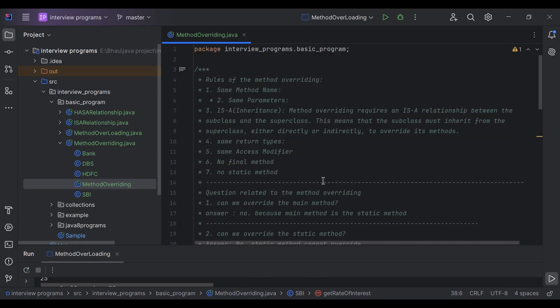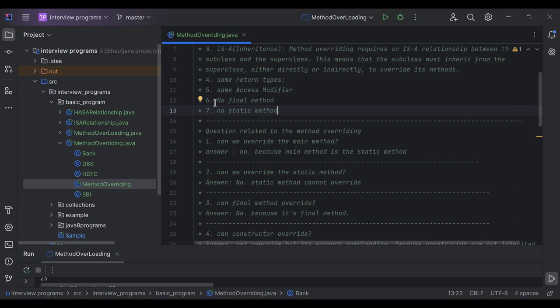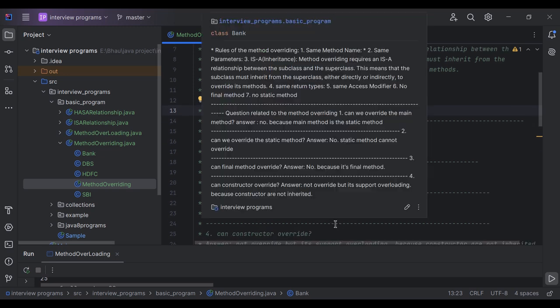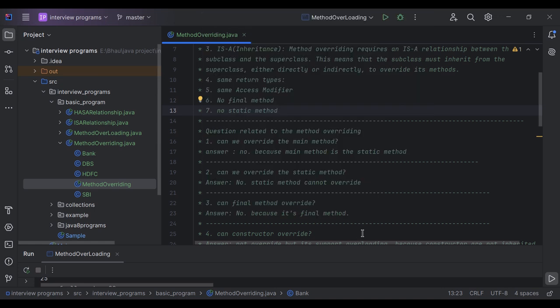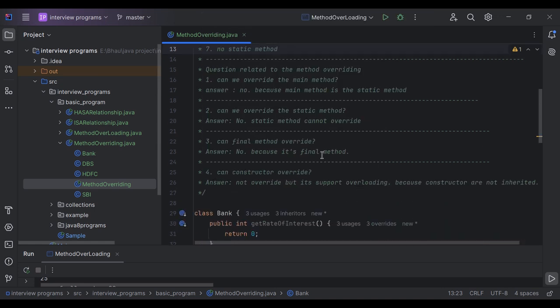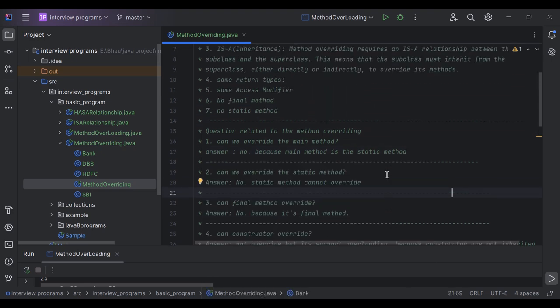The fourth rule is the same return type. The fifth rule is the same access modifier. The sixth rule is no final methods and no static methods for overriding. I have also written some interview questions related to method overriding. First question: can we override the main method? The answer is no, because the main method is a static method, so we cannot override it, as I already discussed.